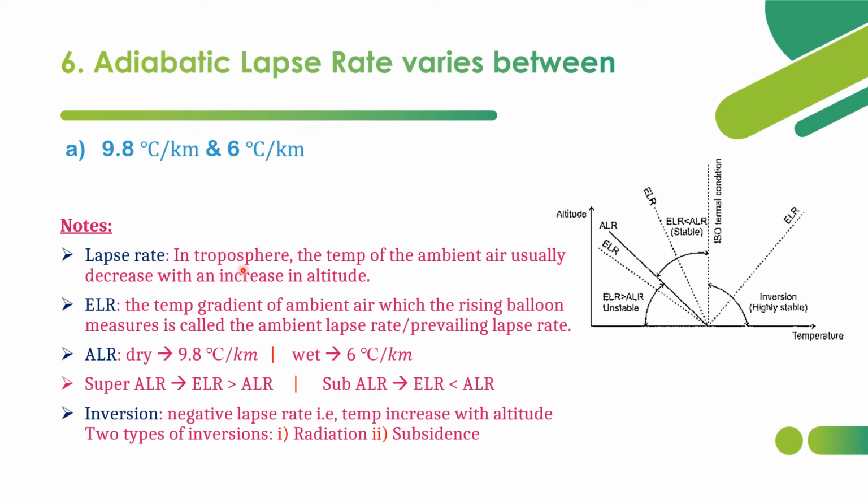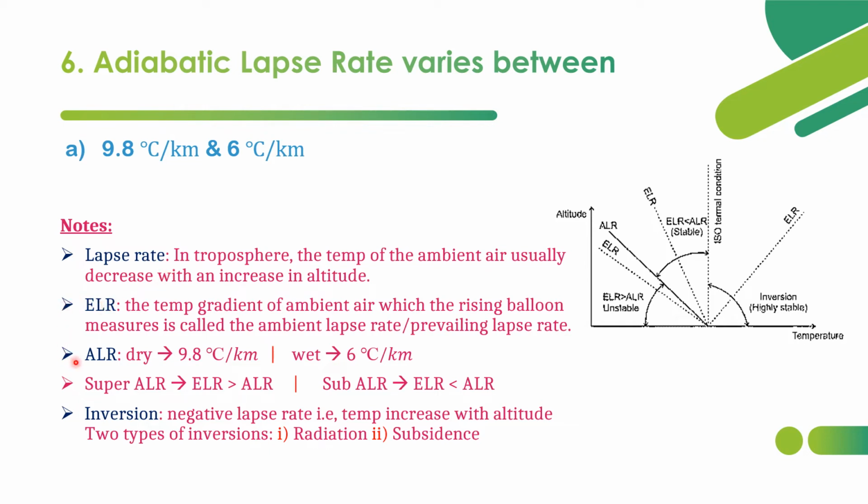Lapse rate is nothing but, in the troposphere, that is 0 to 11 kilometers above the Earth's surface, the first layer of atmosphere from the Earth's surface, the temperature of the ambient air, or we can say environmental air, usually decreases with an increase in altitude. So on increasing the altitude above the Earth's surface, there will be a decrease in temperature. So the temperature gradient will be negative. So that is the basic lapse rate definition.